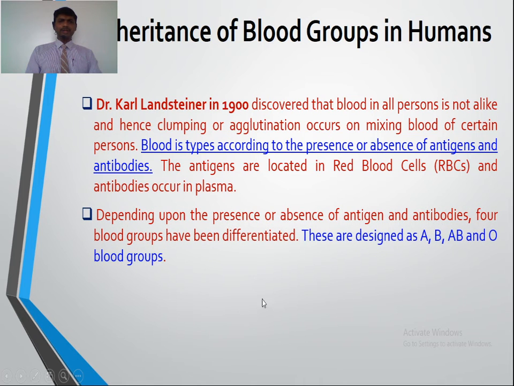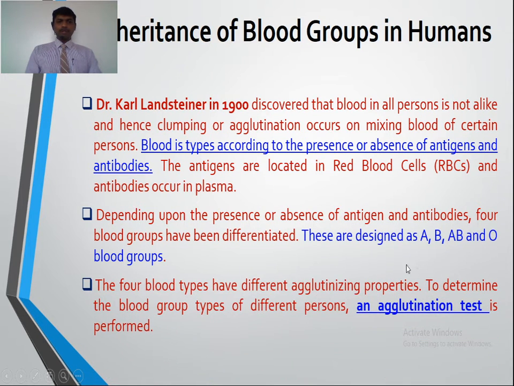Furthermore, depending upon the presence or absence of antigens and antibodies, four blood groups have been differentiated. These are designated as A, B, AB and O blood groups. So these different types of blood group have been made on the basis of presence or absence of antigens and antibodies. The four blood types have different agglutinizing properties. To determine the blood group type of different persons, an agglutination test is performed.